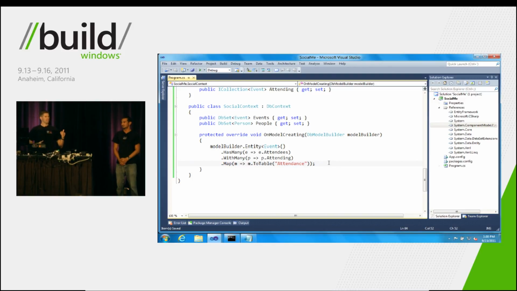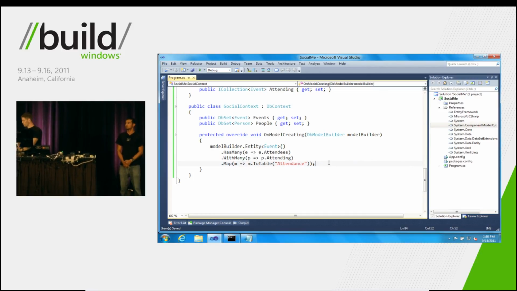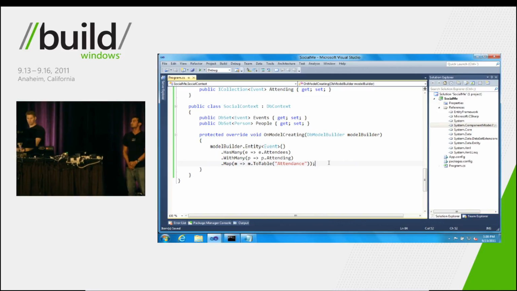So through the CTP process of CodeFirst, and following our RTM release earlier this year, we heard a lot of feedback about, hey, could you guys give us something that would help with this? Help us keep our CodeFirst model in sync with the database and preserve all of our data that we might have in production. So what we're going to show you now is something we call Entity Framework Migrations. And to show you kind of an overview of what we're going to do, let's switch back to slides for a second here.